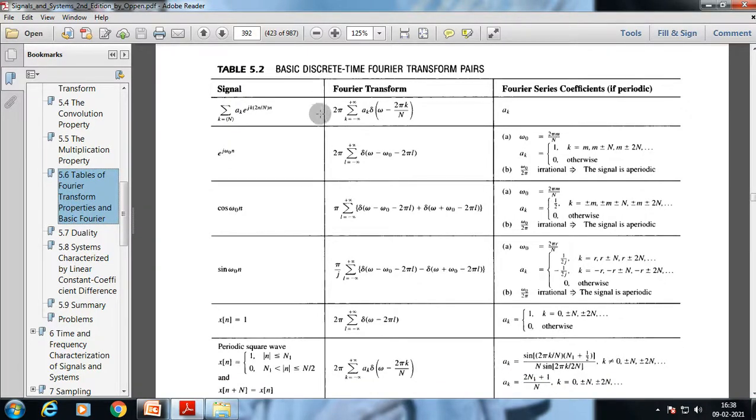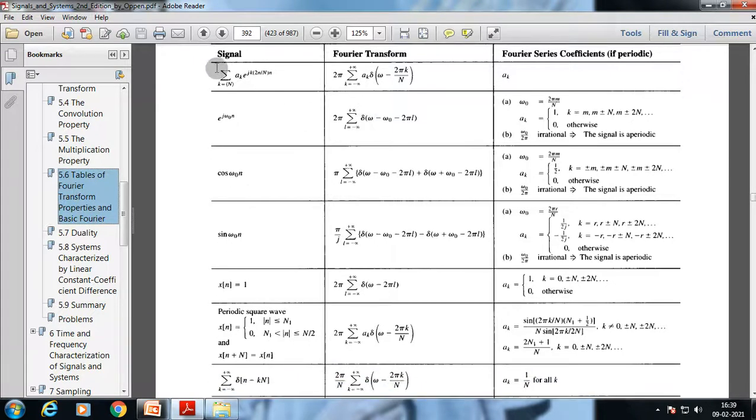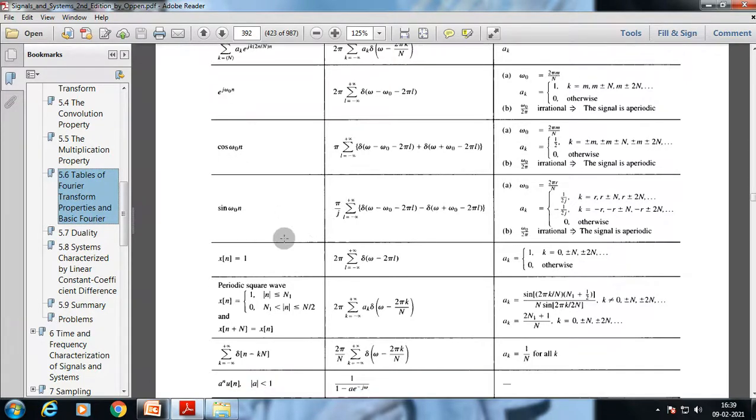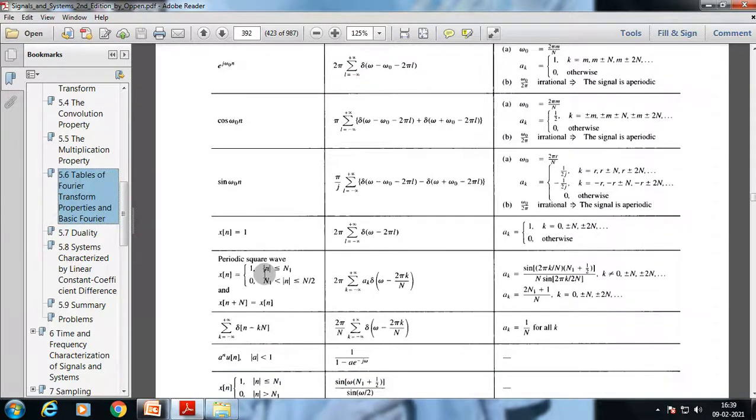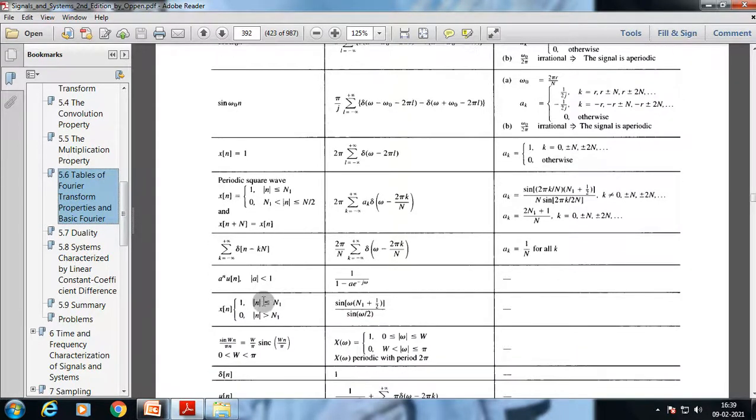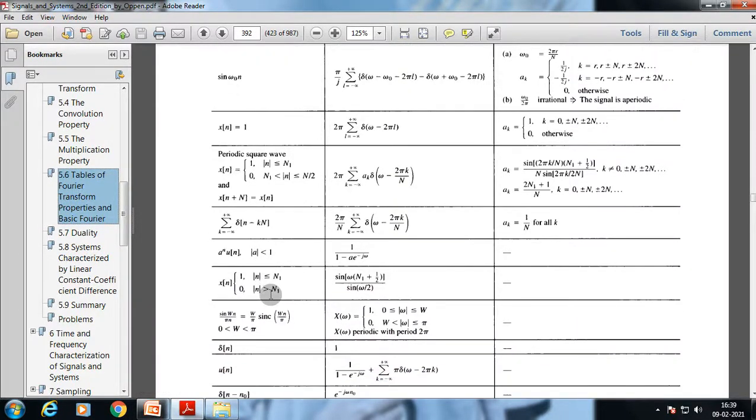Fourier transform. Now this is the signal and its Fourier transform, 2π a_k δ(ω − 2πk/N). These are the examples of the exponential function, cos, sine, x[n], periodic square wave, δ[n − k], αⁿu[n], x[n], sin(Wn)/(πn).